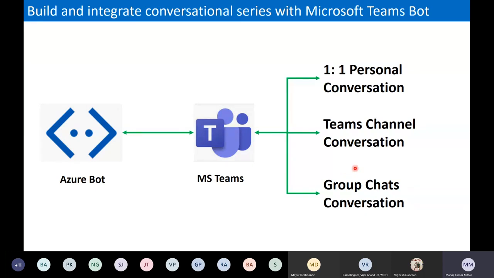The next type of conversation is the group chat conversation. It's not going to be exposed to a large audience, only a limited set of audience. For example, if somebody is chatting in a particular meeting with three to four members, we can integrate the chatbot there also. That is called the group chat conversation.